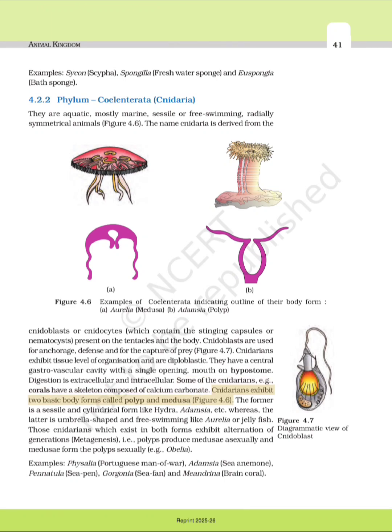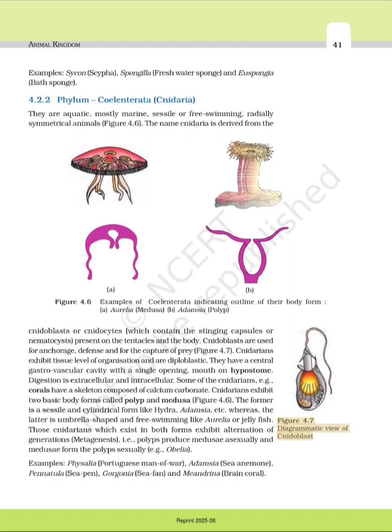Cnidarians exhibit two basic body forms called polyp and medusa, Figure 4.6. The former is a sessile and cylindrical form like Hydra, Adamsia, etc., whereas the latter is umbrella-shaped and free-swimming like Aurelia or jellyfish. Those cnidarians which exist in both forms exhibit alternation of generations, metagenesis, i.e., polyps produce medusae asexually and medusae form the polyps sexually, e.g., Obelia. Examples: Physalia, Portuguese man-of-war, Adamsia, sea anemone, Pennatula, sea pen, Gorgonia, sea fan, and Meandrina, brain coral.